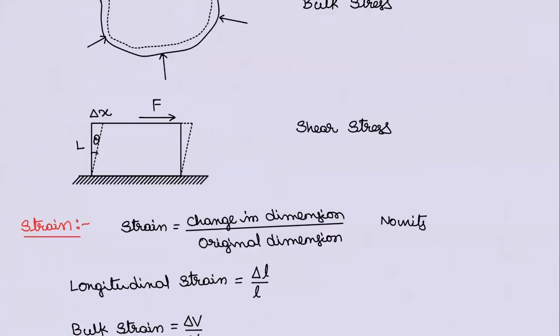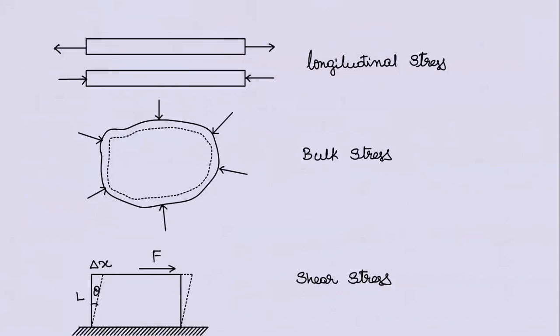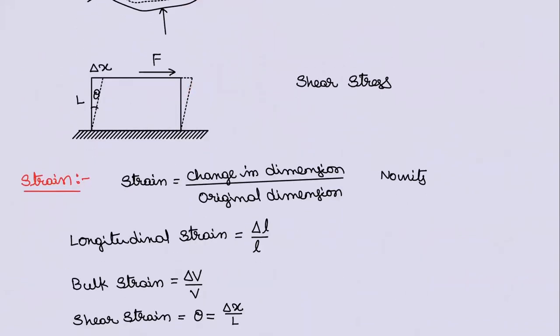Delta x by L. This is the strain. Try to understand. A body can be deformed in three different ways. These three different ways are leading to three different strains and three different stress. All the definitions are given in the synopsis, check it.